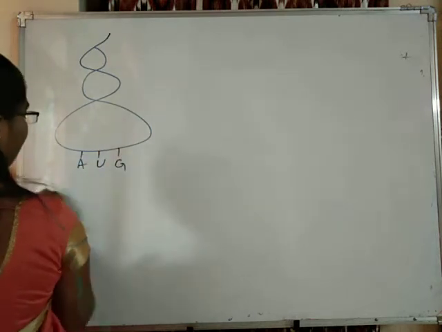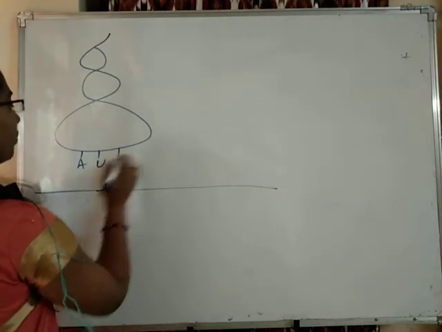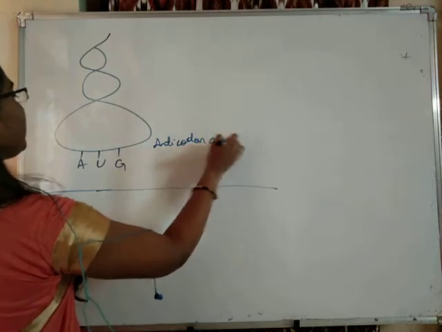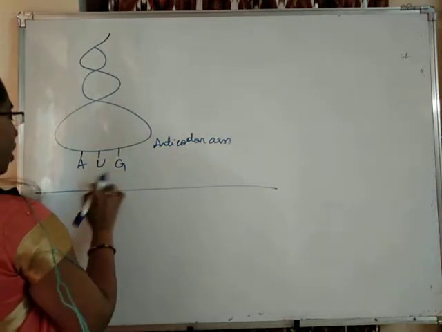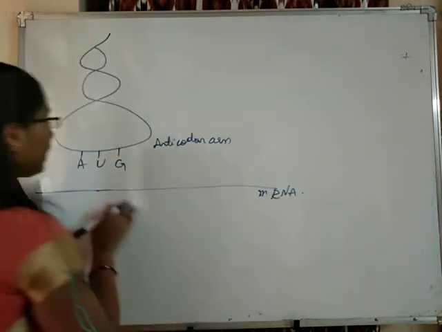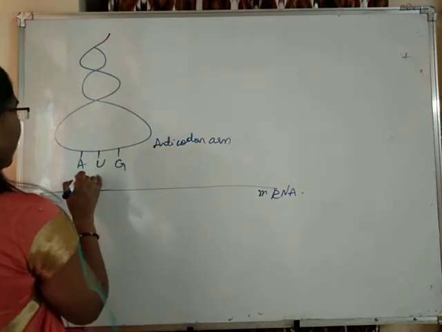This is the anticodon arm, and on the anticodon arm the tRNA has AUG. And this will be the mRNA, students. On the mRNA, the anticodon will have its complementary nucleotides.